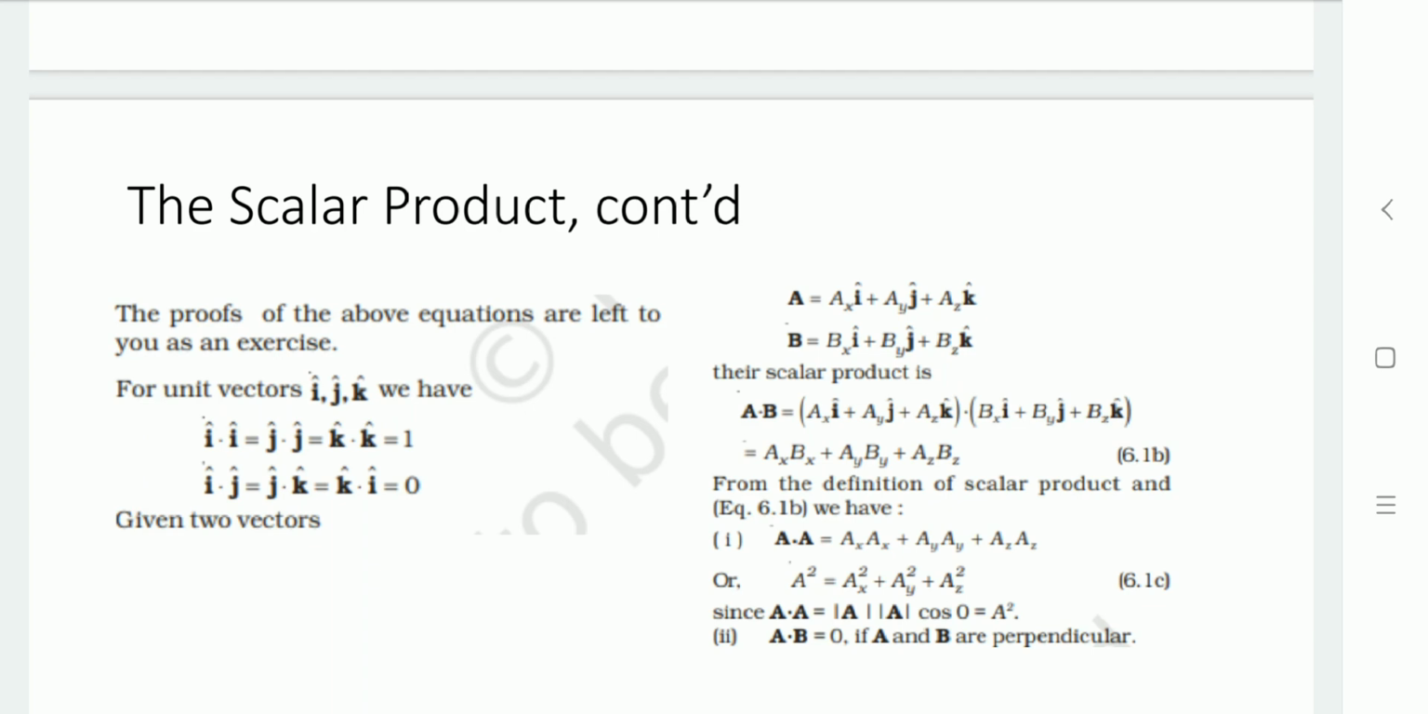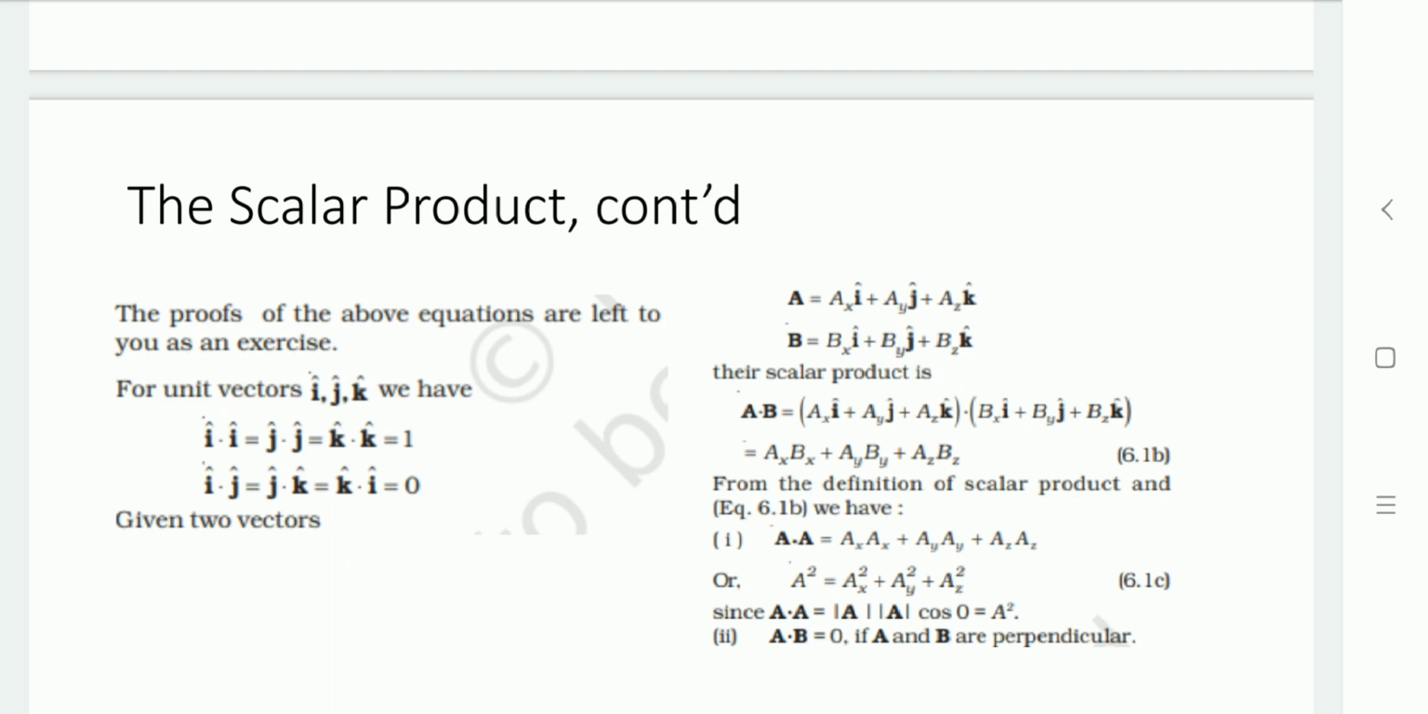Likewise, if we take the scalar product with the same vector, that is A dot A, it equals AX into AX plus AY into AY plus AZ into AZ. That is equal to A square, equal to AX square plus AY square plus AZ square. So we can say that A dot A equals A into A cos theta, and theta is 0 because it is the same vector. So the result is A square.